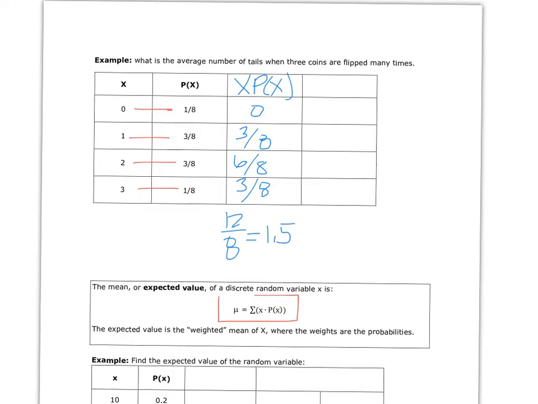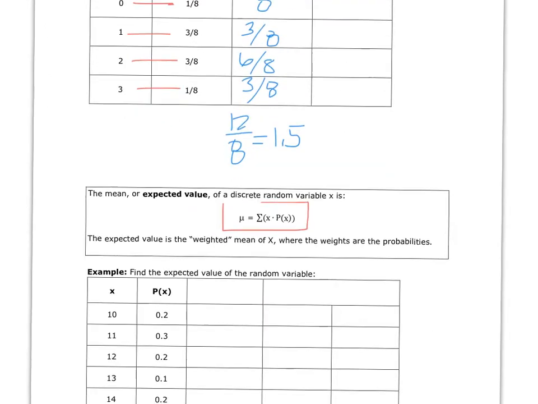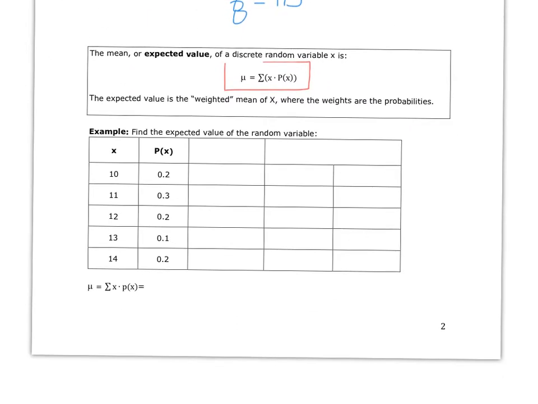Okay, so if we flipped 3 coins many, many, many times, and each time we recorded the number of tails, if we took the average of those values, we would expect to get 1.5. So that is how we calculate an expected value for a discrete random variable. We multiply the value and the probability and then sum them up.